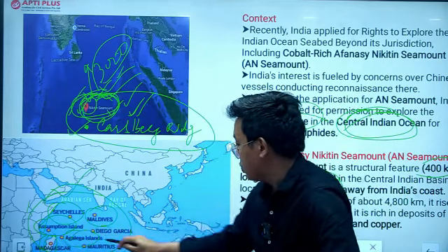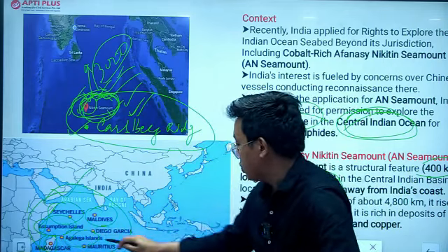So you have to know the locations. You might be asked in UPSC, arrange the following places or the following islands located in the Indian Ocean region from north to south. So you have to be able to arrange them from north to south or east to west. Okay, so you have to remember the mapping of the Indian Ocean region.